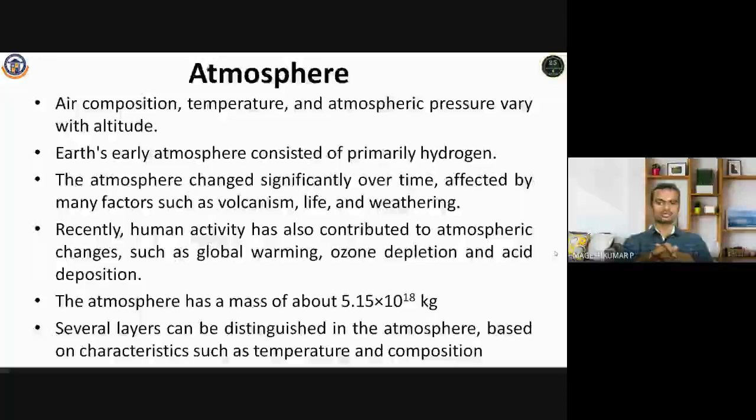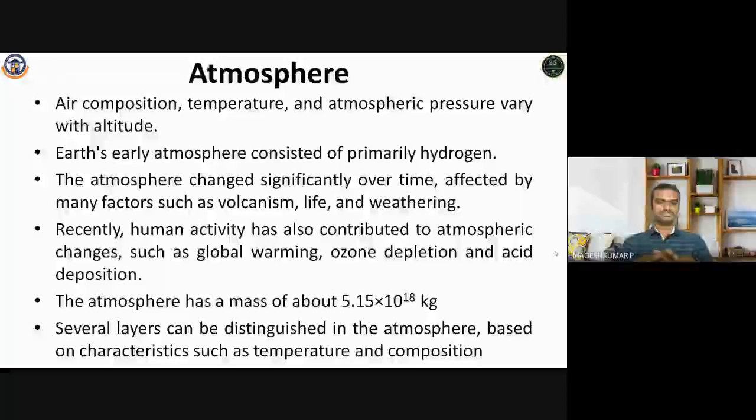Something about global warming: the atmosphere is heating up above the normal range. And ozone depletion takes place due to the release of toxic gases. Due to that, the rays are penetrating through the atmosphere and reaching the Earth's surface, which are really harmful to human beings and all other living organisms. And acid deposition also takes place due to industrial pollution.